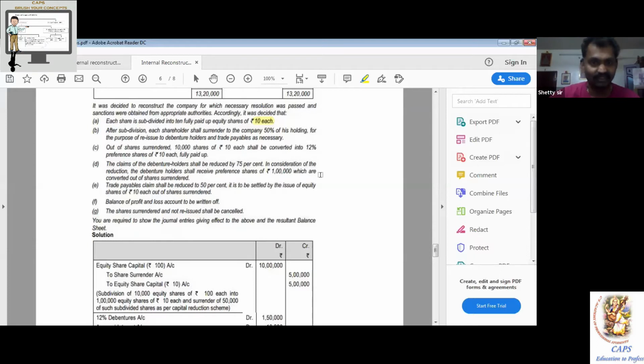So equity share capital account, within the bracket rupees 100, debit to equity share capital account, within the bracket rupees 10, amount 10 lakh. Just go back to the question.